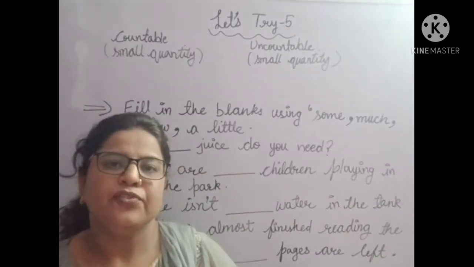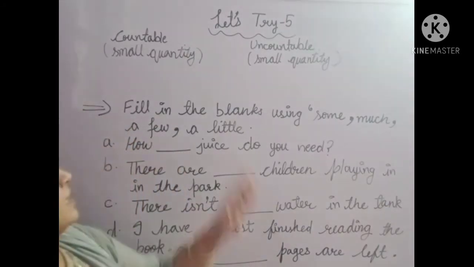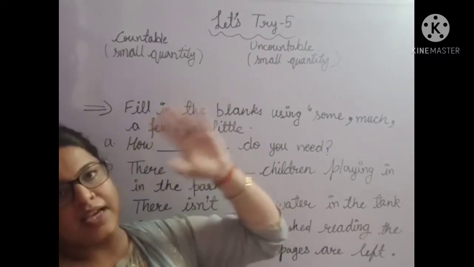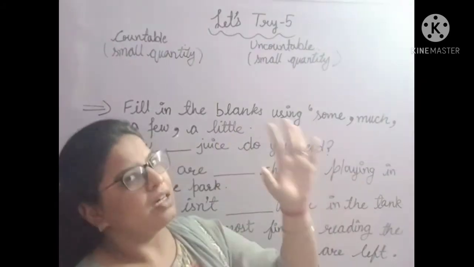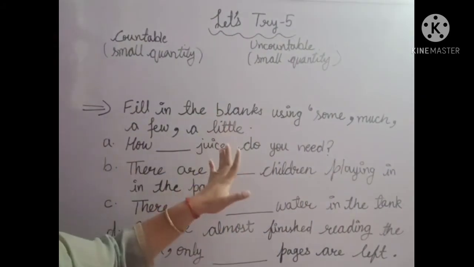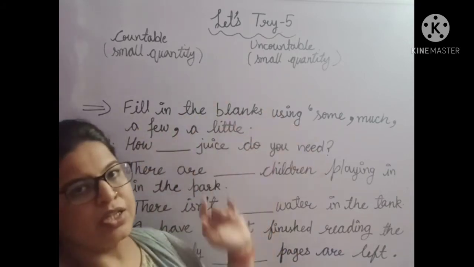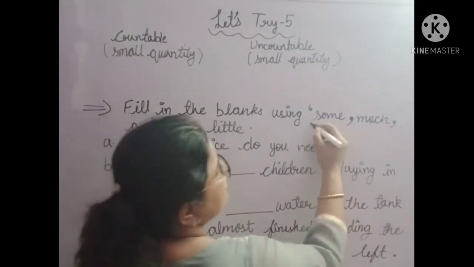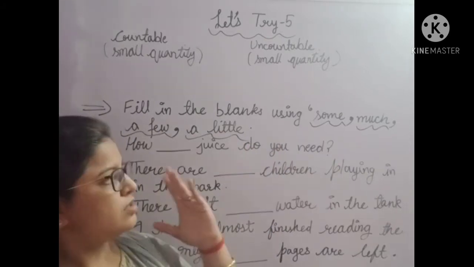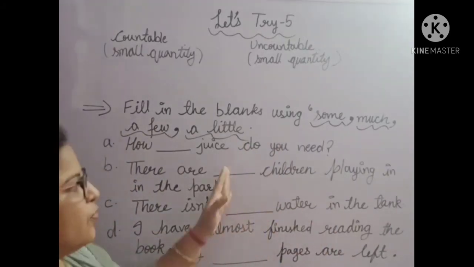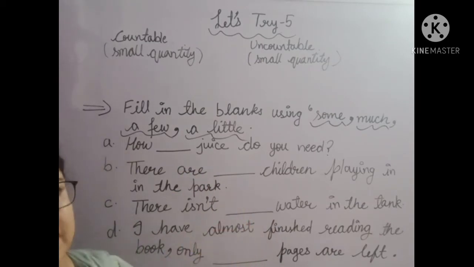Children, let's try 4 exercise was completely about uncountable nouns, but this exercise, let's try 5 exercise, is a combination of both countable and uncountable nouns. First of all, in this exercise, we have to fill the blanks using the words some, much, a few and a little. So before using these words to fill the blanks, we must know where to use these words.